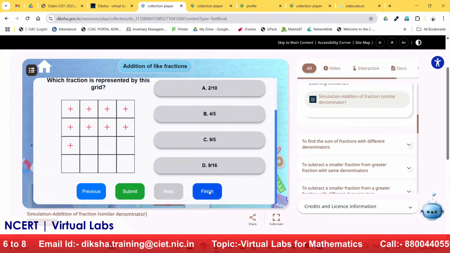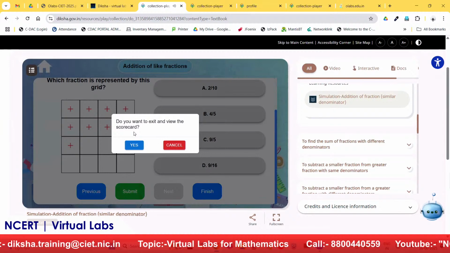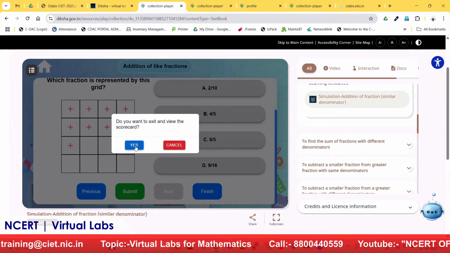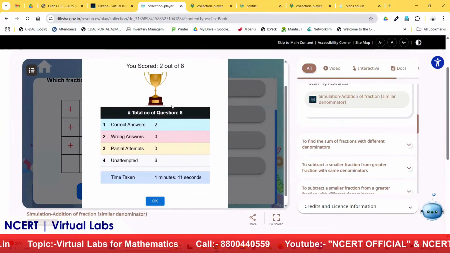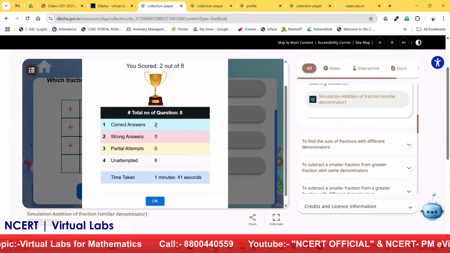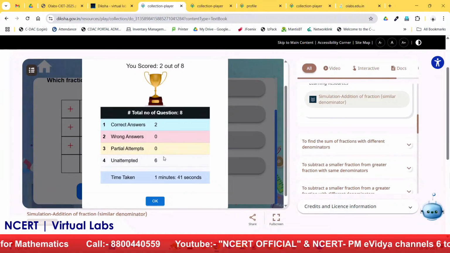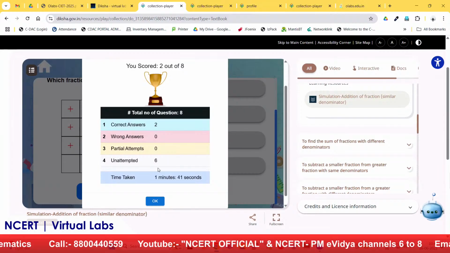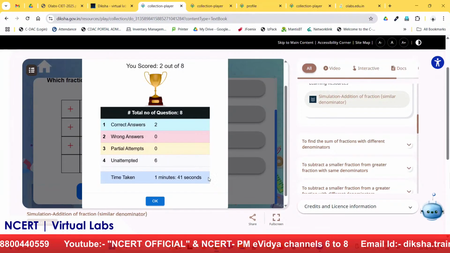Now I don't want to submit, I will click on finish. The system will ask, are you sure you want to exit and go to view the scorecard? I will click on yes. Now you see, to every student we are providing this: you scored 2 out of 8. Correct answers were 2, wrong answers were 0, partial attempts were 0, and 6 questions I didn't attempt. And the total time taken to conduct this quiz was 1 minute 48 seconds.